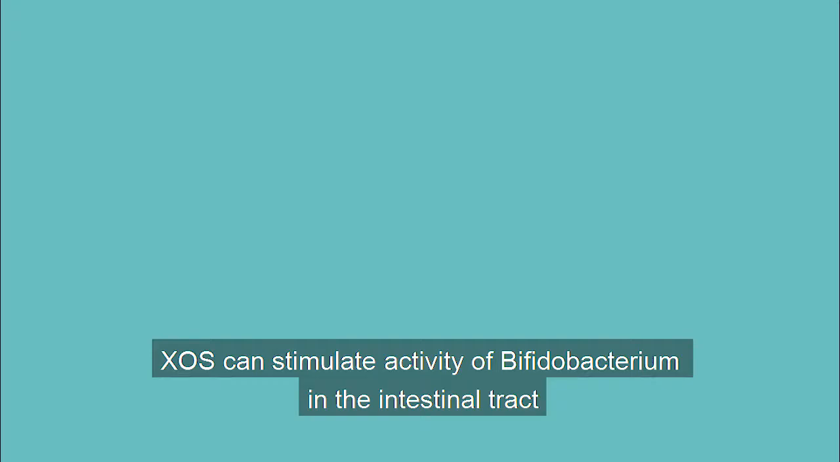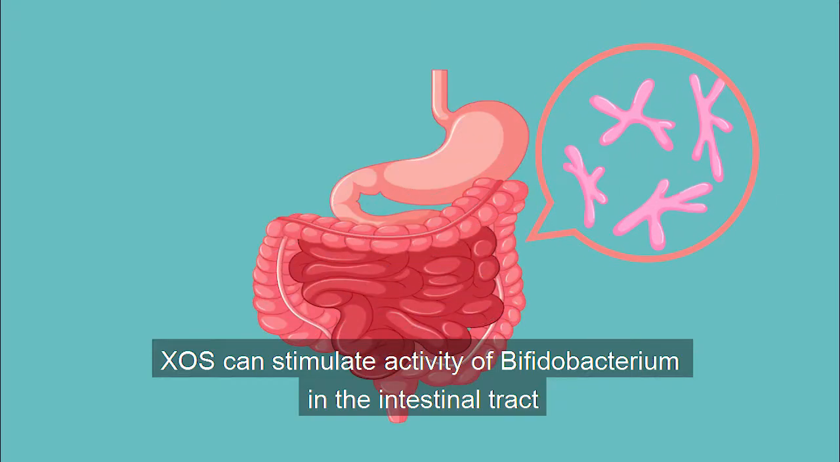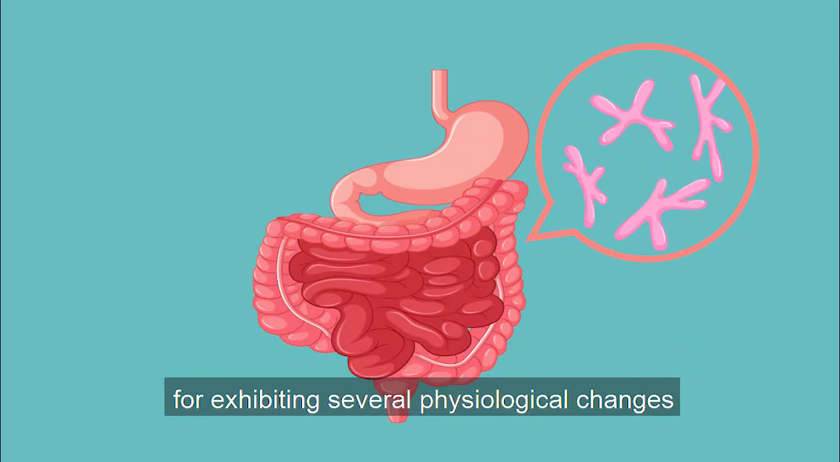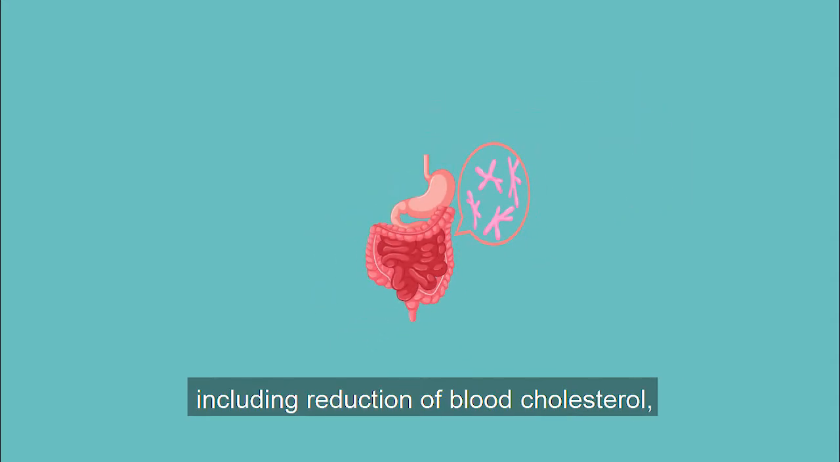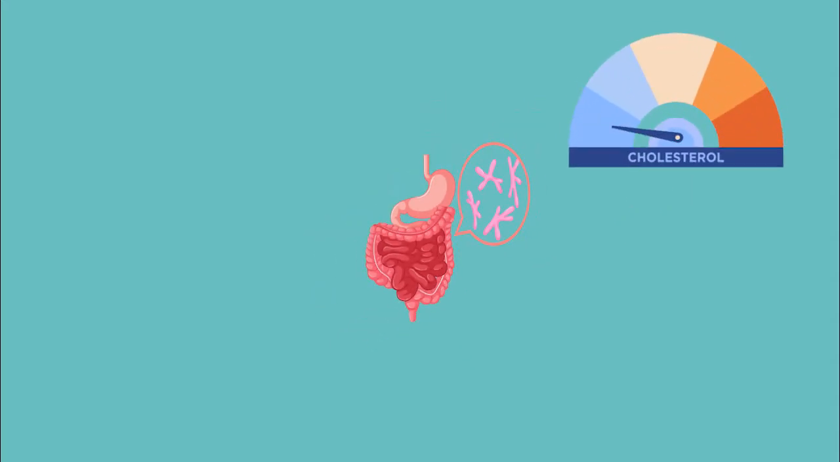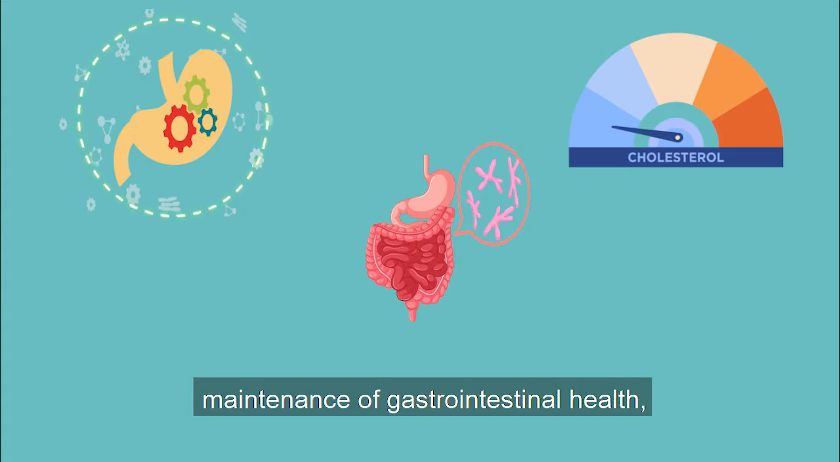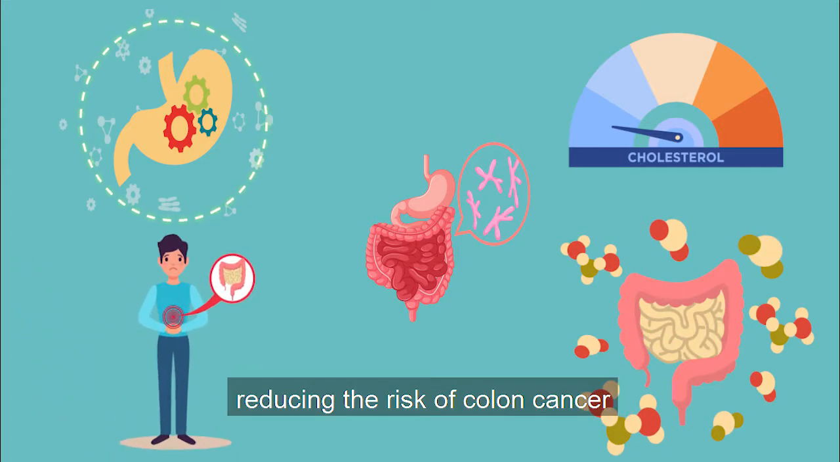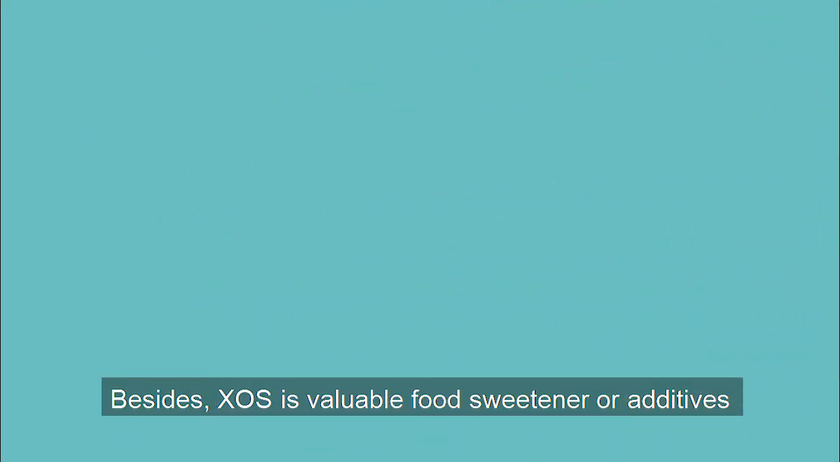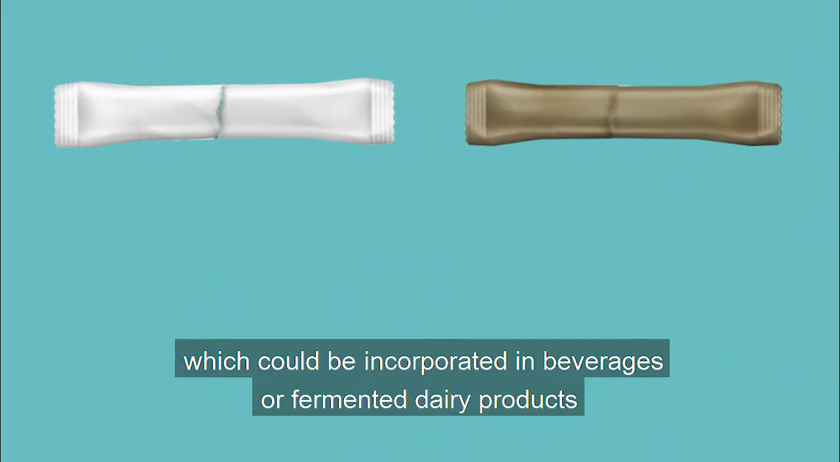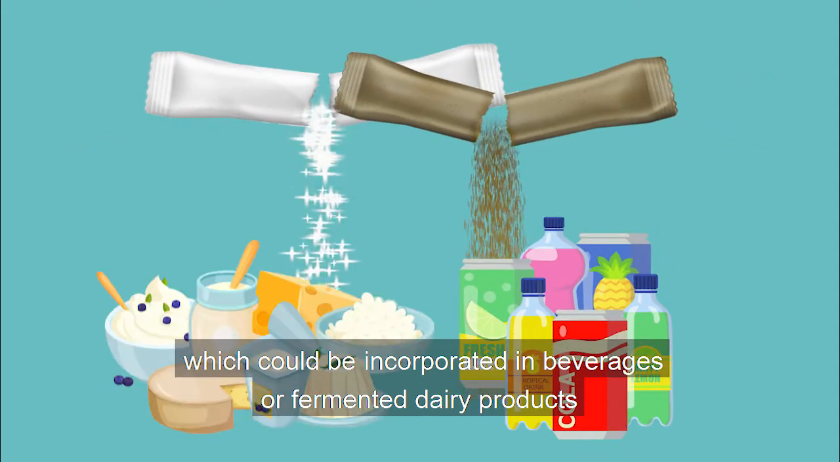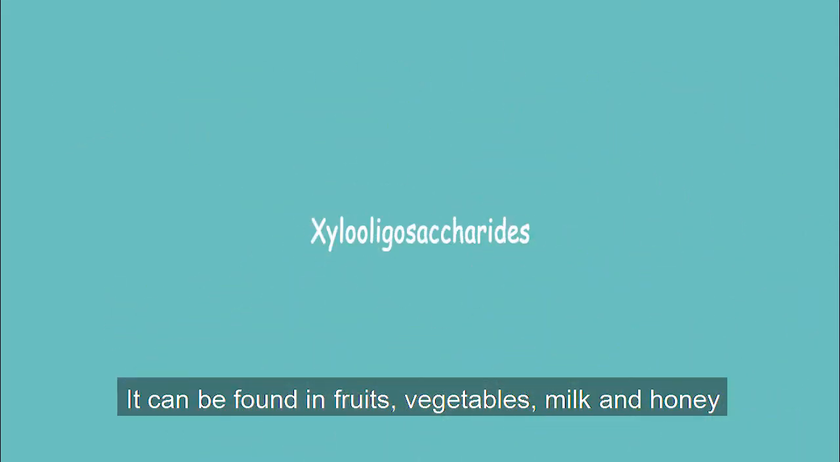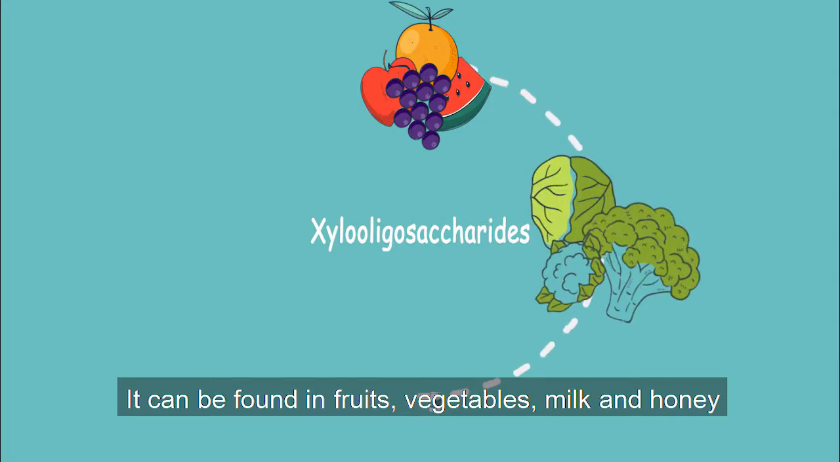Xylooligosaccharides can stimulate the activity of bifidobacterium in the intestinal tract for exhibiting several physiological changes, including reductions of blood cholesterol, maintenance of gastrointestinal health, increase of mineral absorption, and reducing the risk of colon cancer. Besides, Xylooligosaccharides is a valuable food sweetener or additives which could be incorporated in beverages or fermented dairy products. It can be found in fruits, vegetables, milk, and honey.